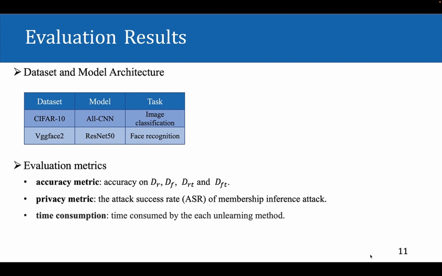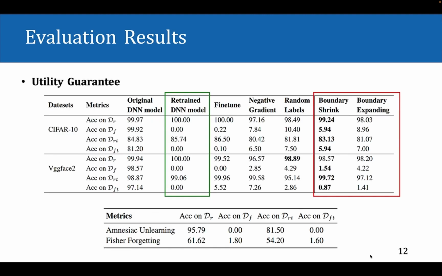From now on, we will show some evaluation results. We conduct experiments on CIFAR-100 and VGGFace2 datasets to test unlearning performance on the image classification task and face recognition task. We first verify the utility guarantee of boundary unlearning. From the result, we can observe that boundary shrink harms the information of remaining data to the least extent and erases forgetting data most completely.